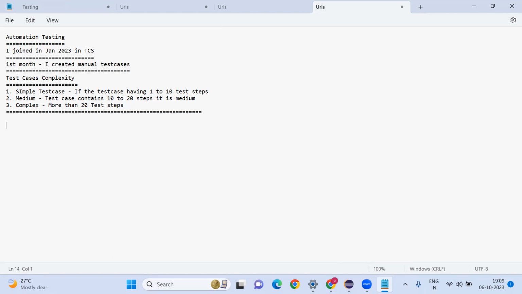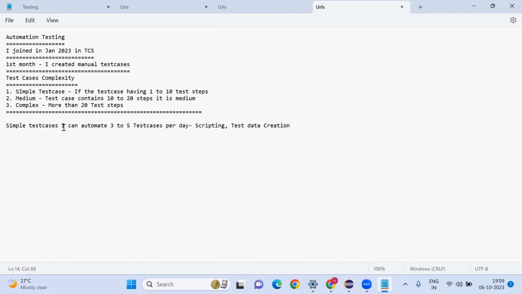Based on complexity, if it is simple test cases, I can automate 3 to 5 test cases per day. This is not only scripting; it is scripting, then test data creation, and validation, everything will come.